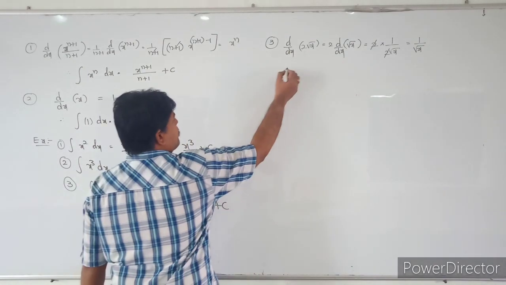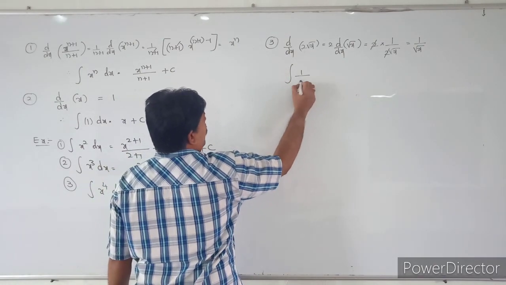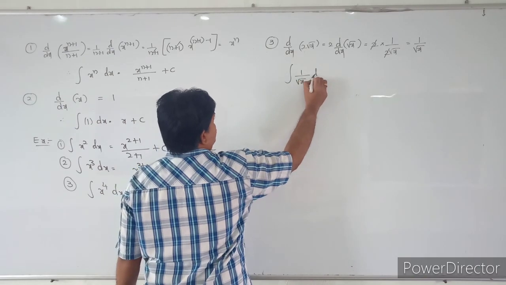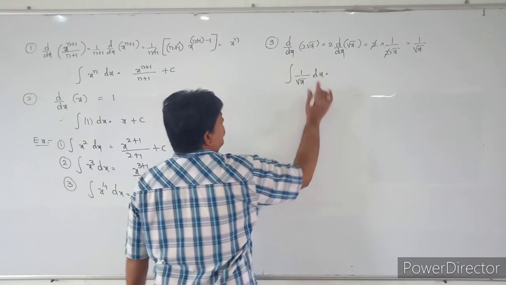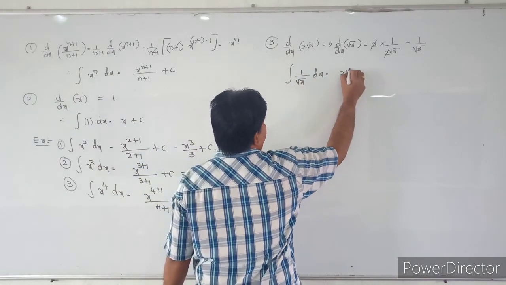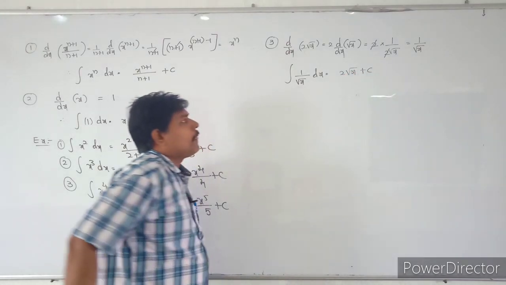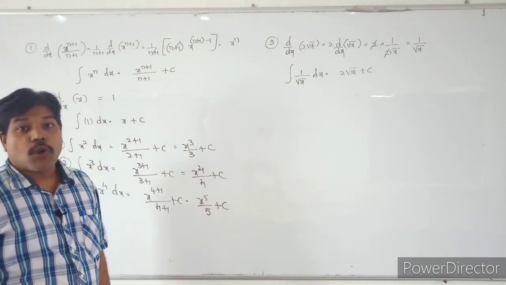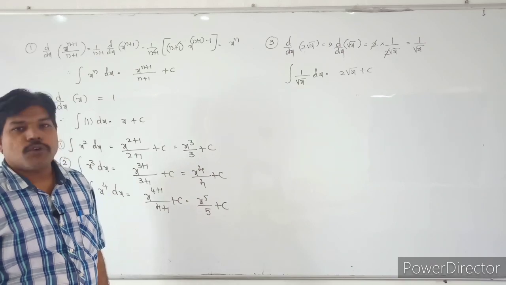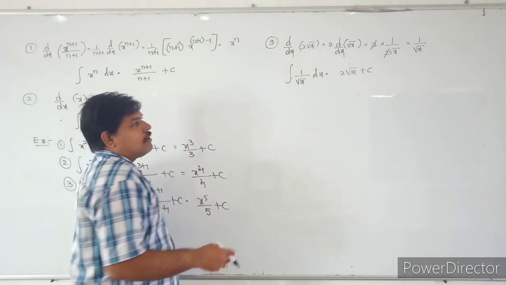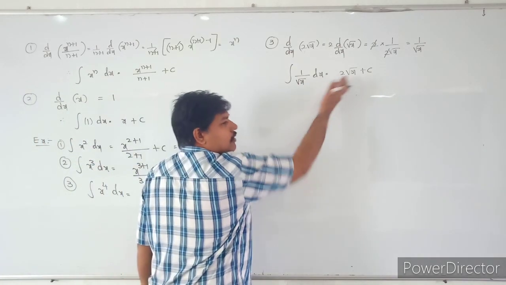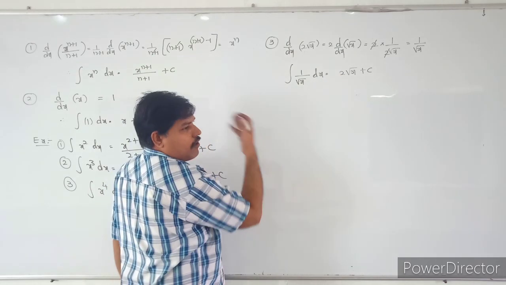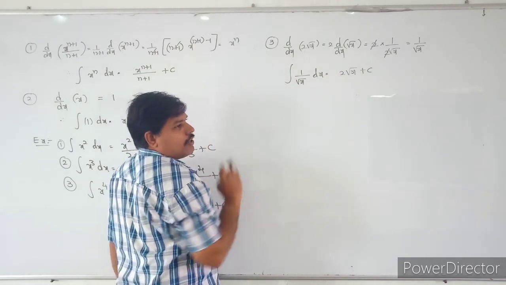So what is the integration formula here? Integral of 1 by root x into dx will become 2 root x plus c. Integral of 1 by root x into dx is equal to 2 root x plus c. And also, if you do not remember that formula, just use this formula here. This is the formula I am going to use.